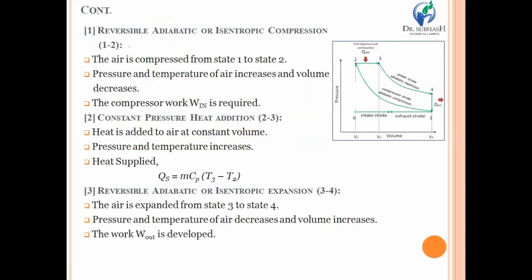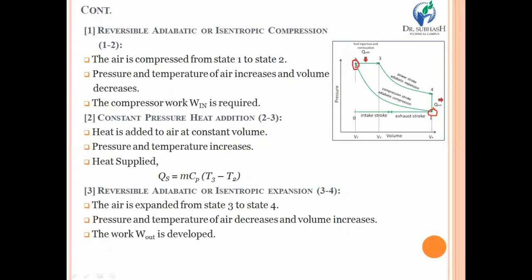Now look at the PV diagram of the diesel cycle. First and most important process is the reversible adiabatic, or we can say isentropic, compression process, process number 1 to 2. During this process, air is compressed and its pressure is increased from P1 to P2. This is the reversible adiabatic, or isentropic, compression process.